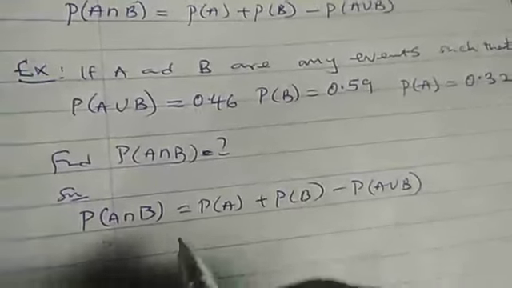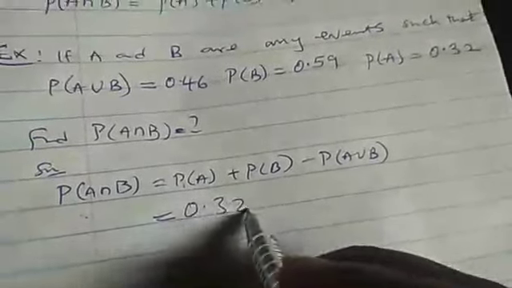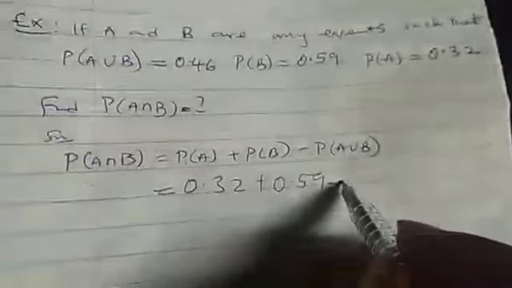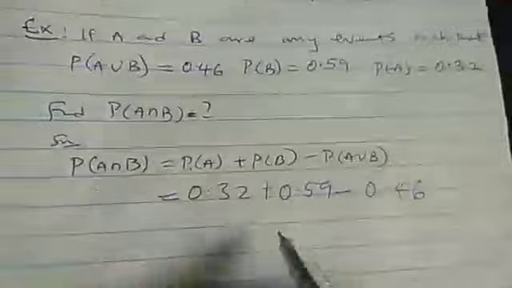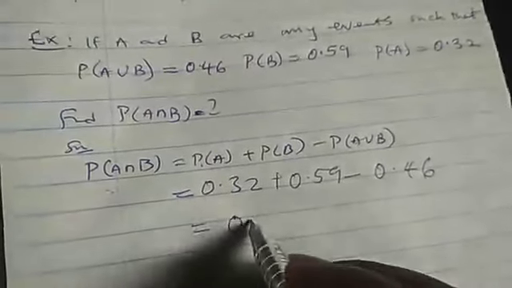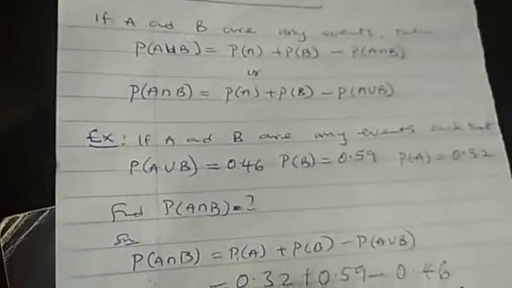Then I'll substitute the values that they gave me here. Probability of A is 0.32 plus probability of B is 0.59 minus probability of A union B is 0.46. Finally, if you simplify this, our answer is 0.45. So that is that about addition formula.